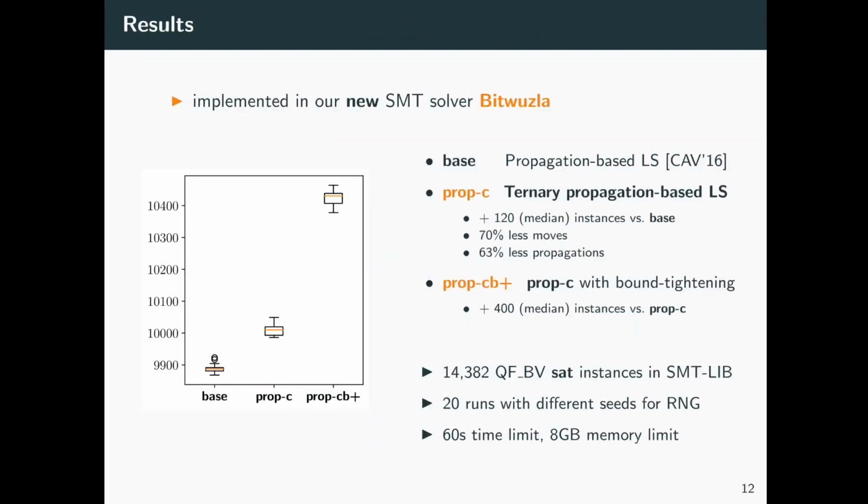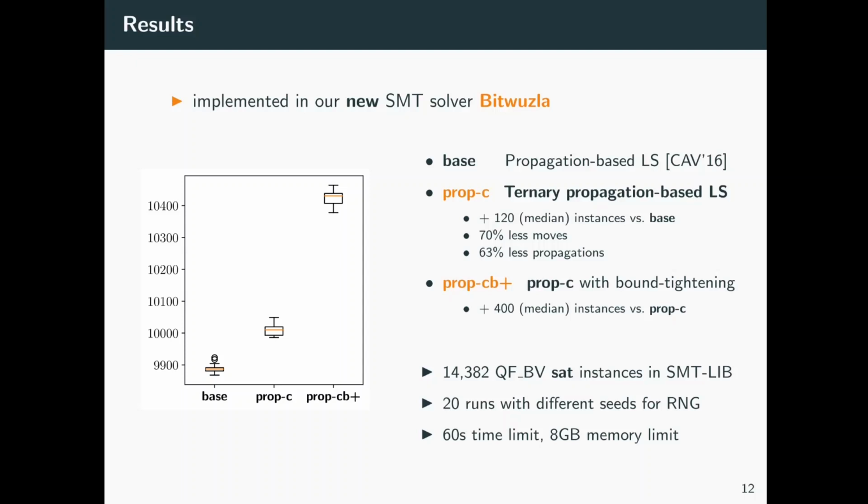We implemented our procedure in our new SMT solver Bitwuzla and compare it against the original propagation-based local search procedure as a baseline. We evaluate 3 configurations on all benchmarks in the quantifier-free bit-vector logic of SMT-LIB with status SAT. We compare them over 20 runs with different seeds for the random number generator and a time limit of 60 seconds. Configuration Base implements the original propagation-based local search procedure. Configuration Prop-C implements our ternary propagation-based local search generalization, and configuration Prop-CB+ extends configuration Prop-C with our bound tightening heuristic.